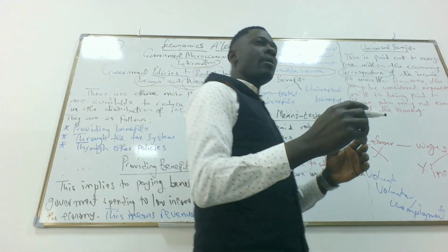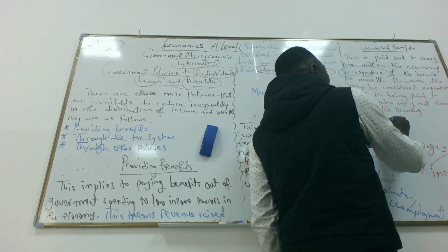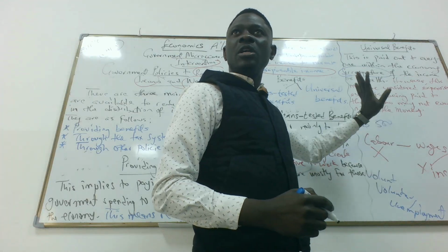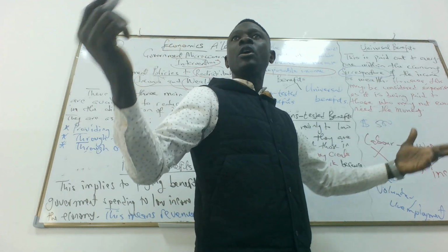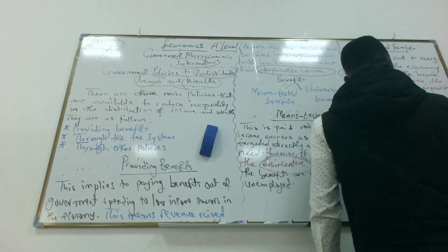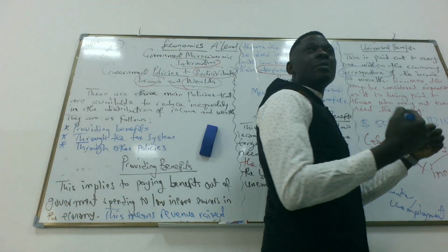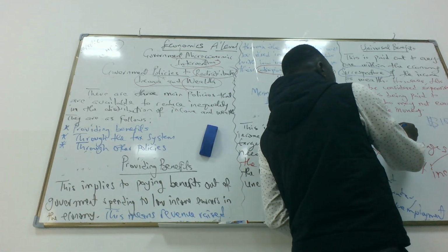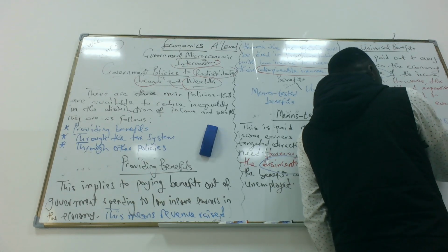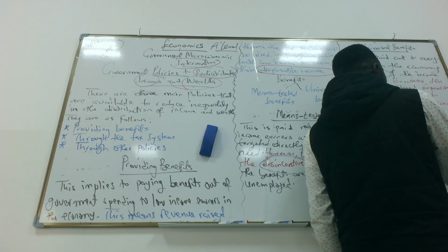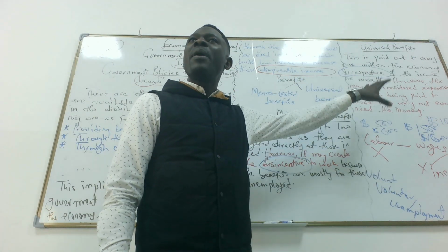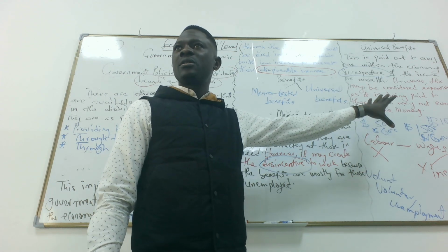For example, I'm a low income earner. I have $500 monthly. Are you with me? This is what I earn monthly, $500. And government gives both low income earners and high income earners $100 monthly. So that means at the end of the month, I have $600, right? Someone that earns $1,500 monthly will have $1,600. So you continue to increase the gap between us. So that is the problem about universal benefits.